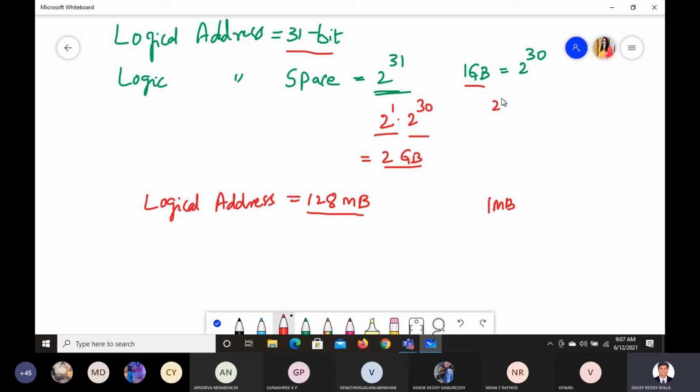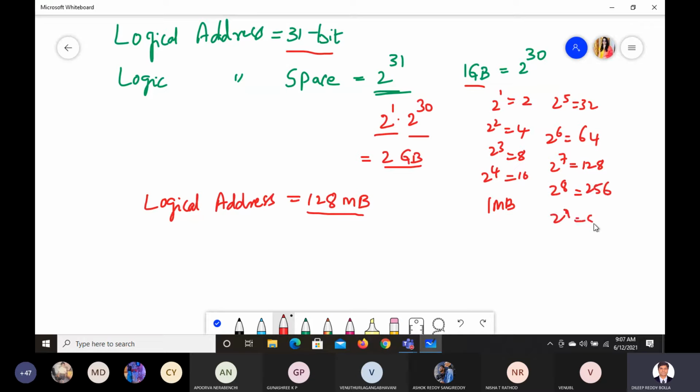You see, 2 power 1 is 2, 2 square is 4, 2 cube is 8, 2 power 4 is 16, 2 power 5 is 32, 2 power 6 is 64, 2 power 7 is 128, 2 power 8 is 256, 2 power 9 is 512, 2 power 10 is 1024, which is also equal to 1 KB.